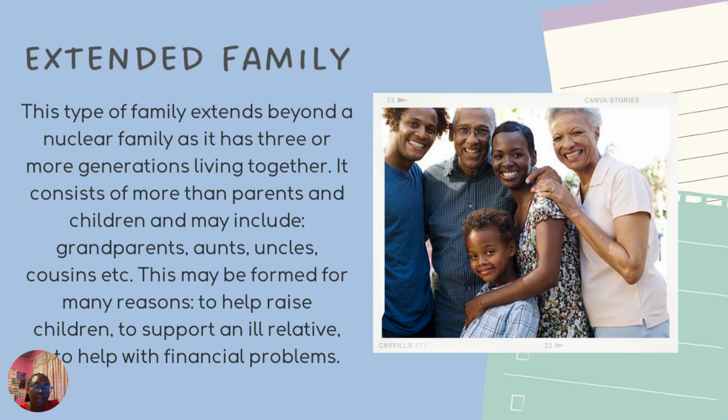It consists of more than just parents and children, and this may include grandparents, aunts, uncles, cousins, and so on. And this may be formed for many reasons. Sometimes a family member joined the household because they want to raise children, to support somebody who is sick, to help out with financial problems, or they're just living together as one big family.